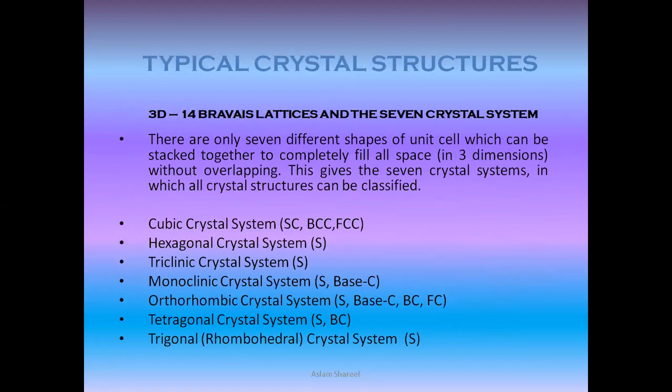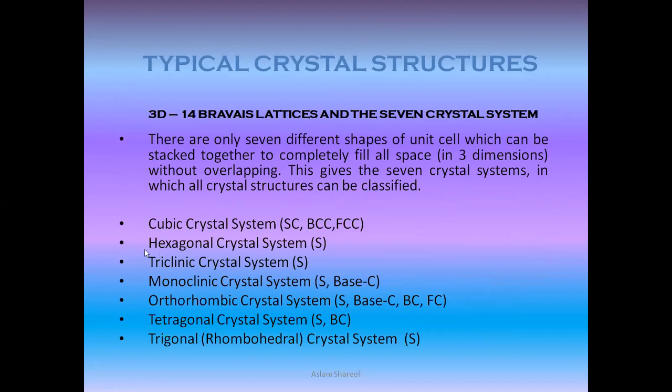Next, let's go ahead with the previous lattice and the 14th structure formed by using the 7 previous lattice. So there are only 7 different shapes of unit cell which can be stacked together to completely fill all space. We are talking about here 3 dimensions without overlapping. So this gives the 7 crystal structures in which all crystal structures can be classified. So what are those 7 crystal structures?